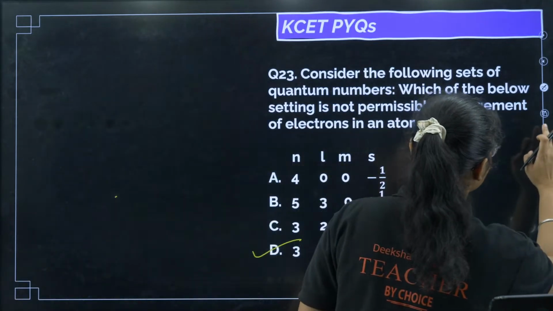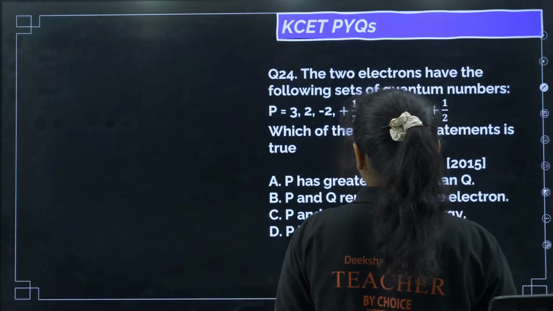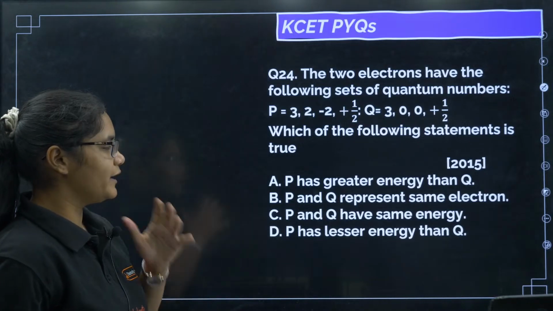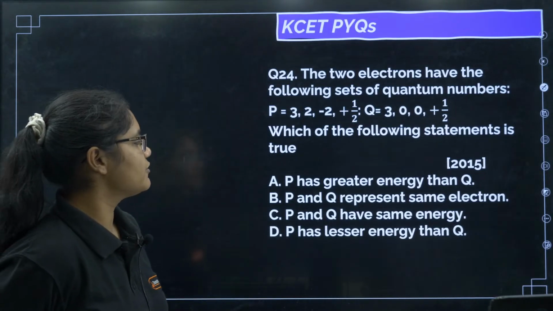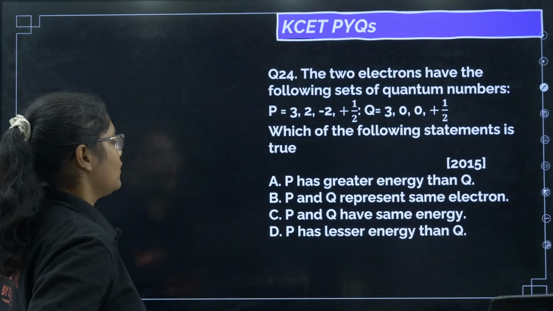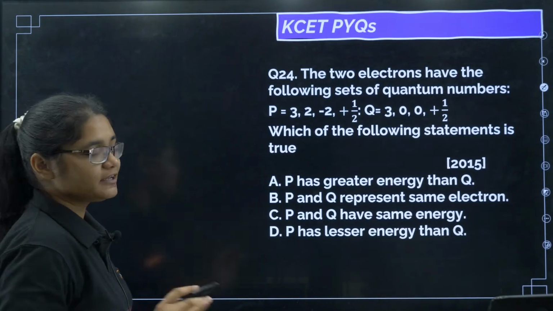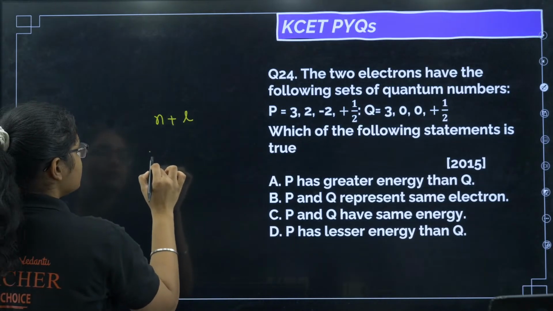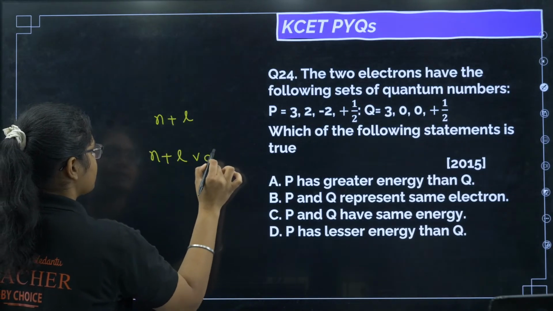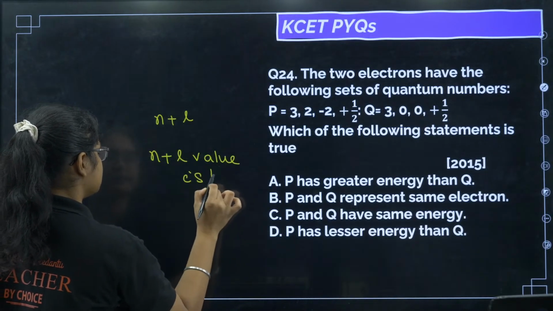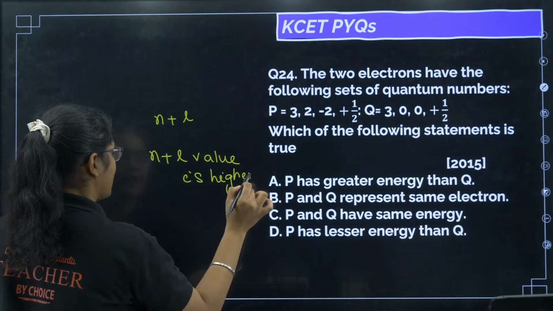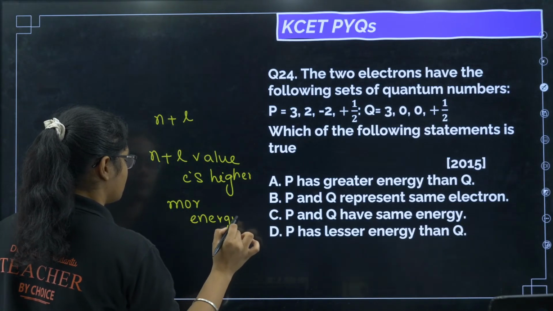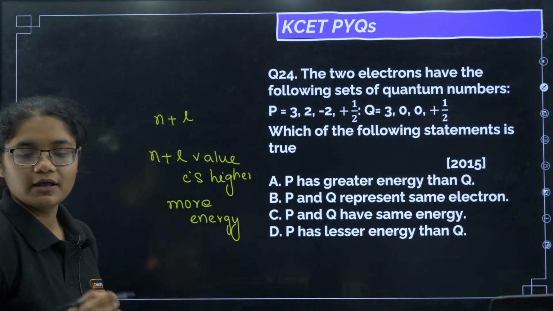Okay, just a minute. Okay, next. Can we have this one? The two electrons have the following sets of quantum numbers. Which of the following statements is true? Now see, to find which has more energy, I have to take the n plus L value. The one whose n plus L value is higher will have more energy.